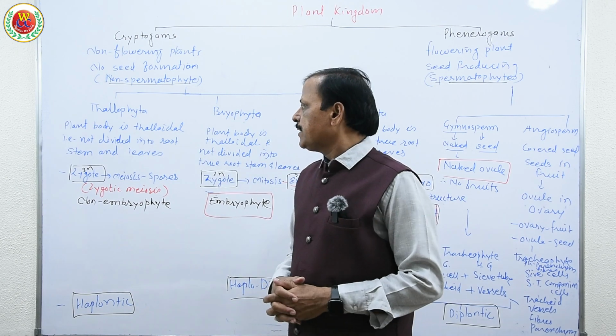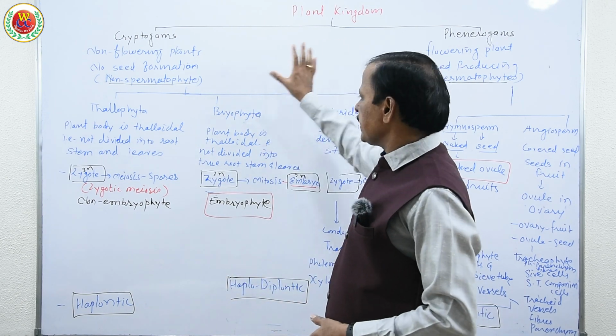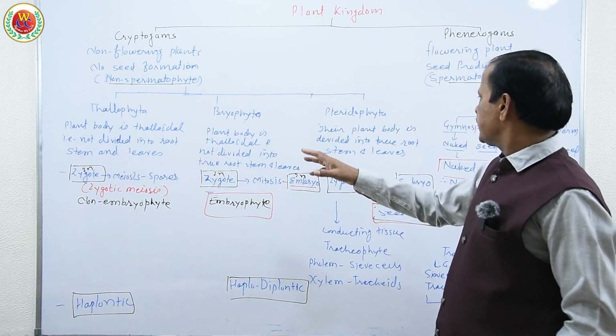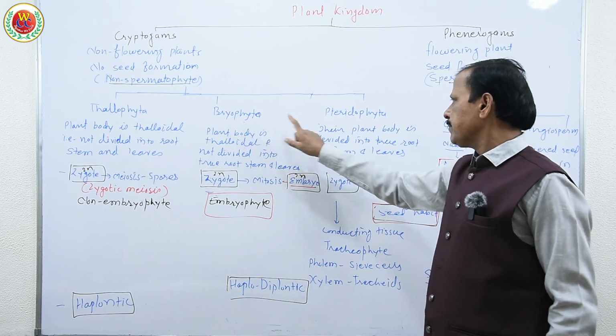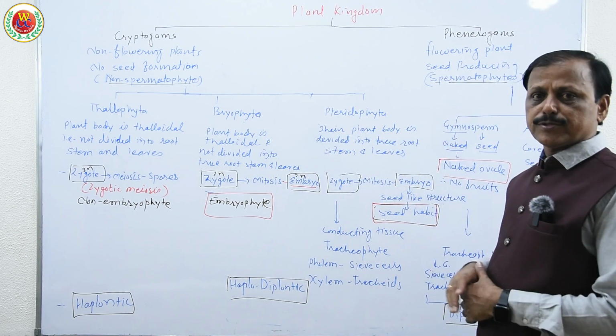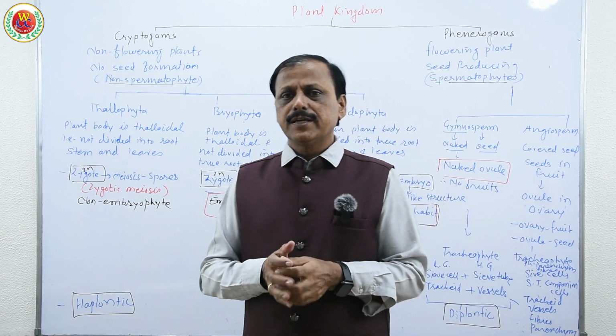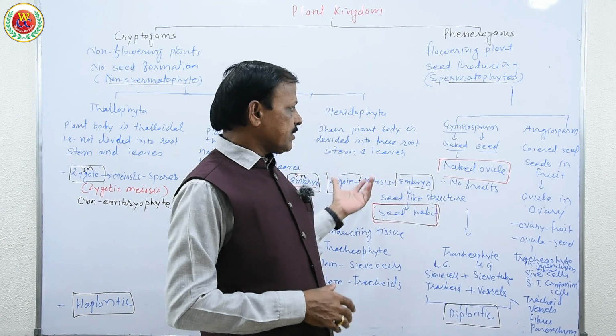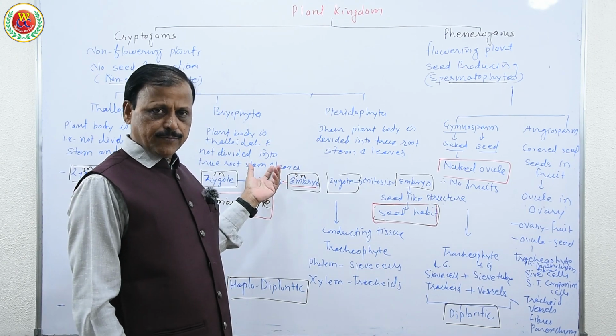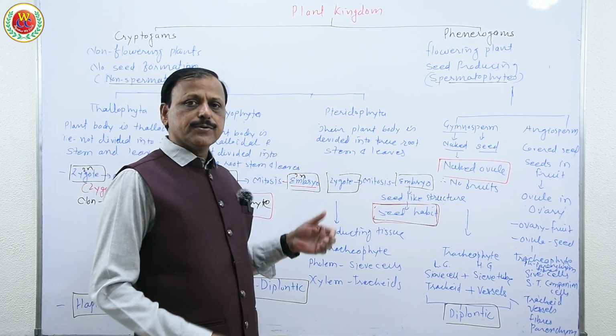I hope you got what exactly the plant kingdom is classified into. These five major groups: Thallophyta, Bryophyta, Pteridophyta, Gymnosperm and Angiosperm, on the basis of this evolutionary development of characteristics. Now we will provide this chart as a picture with our video.